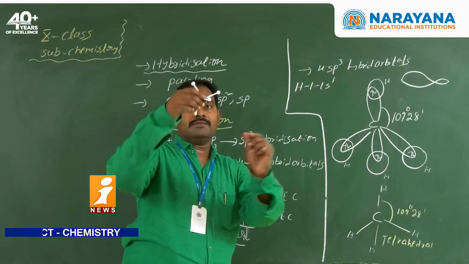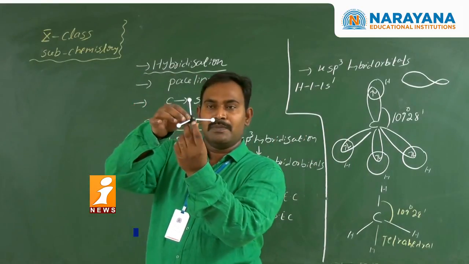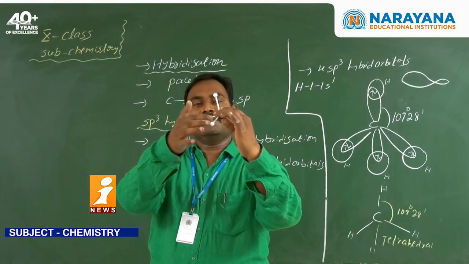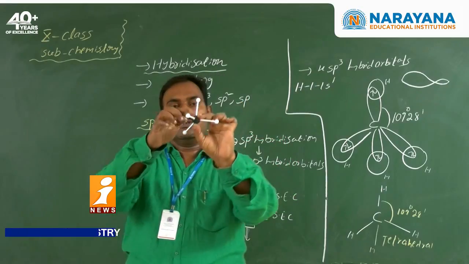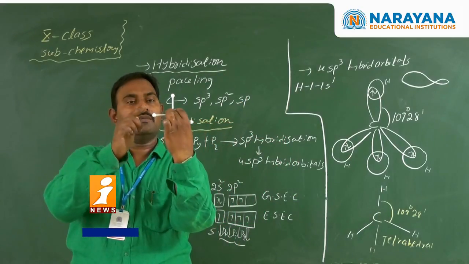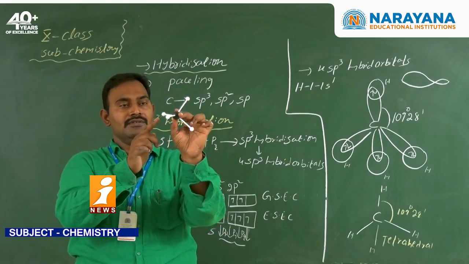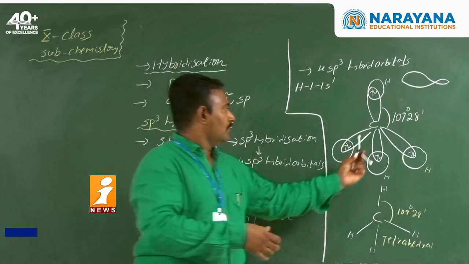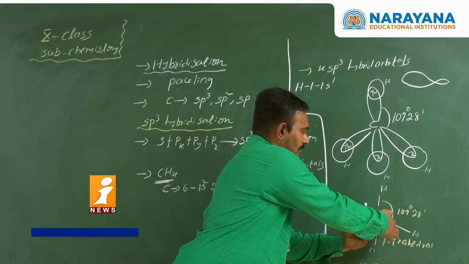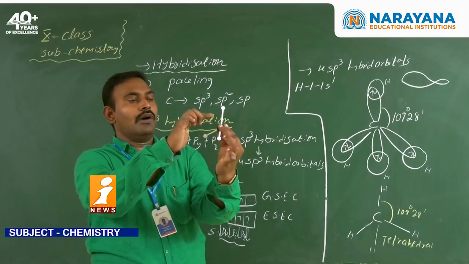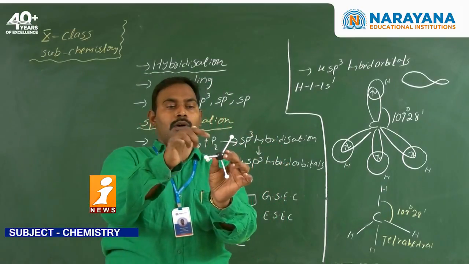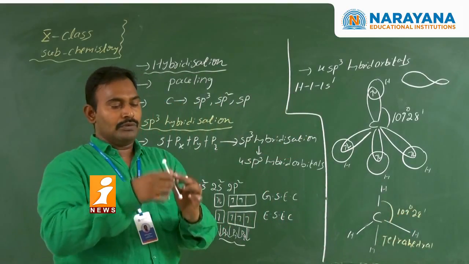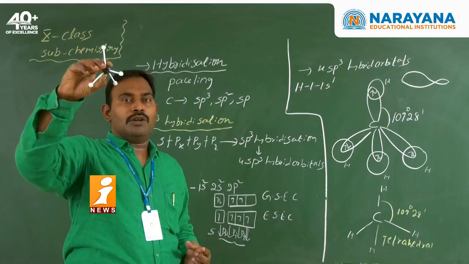See this model: the black one is the carbon, and the remaining hydrogen atoms are arranged around it. The bond angle between any two bonds is always 109 degrees 28 minutes. This is the example of the methane molecule.